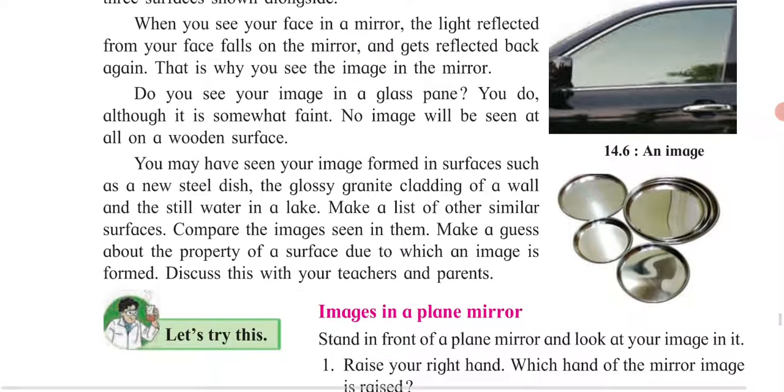So always remember there are three main types of it. The one which is transparent. Transparent means what? You can clearly see the things on the other side also. Opaque means what? You cannot see the further thing. And translucent means what? Not opaque, not transparent. Okay. The next part of this lesson we are going to study soon.